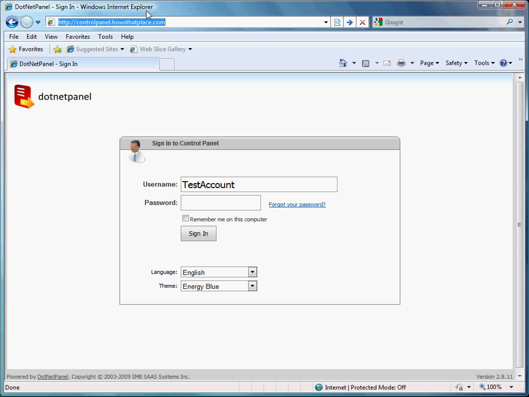To begin, you'll need to access your control panel by entering controlpanel.yourdomainname and pressing Enter in your web browser's address field. Now, sign into your account.